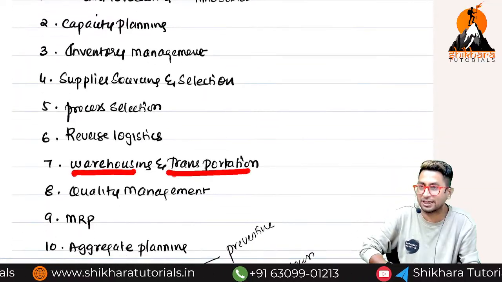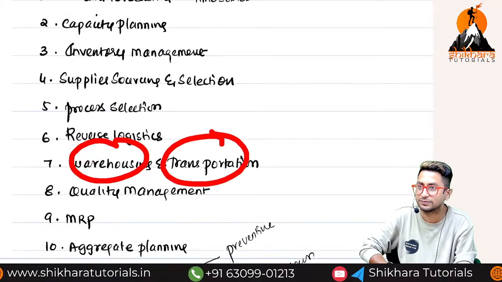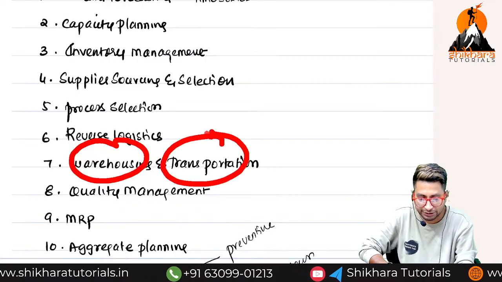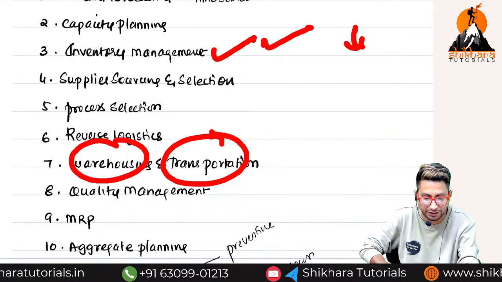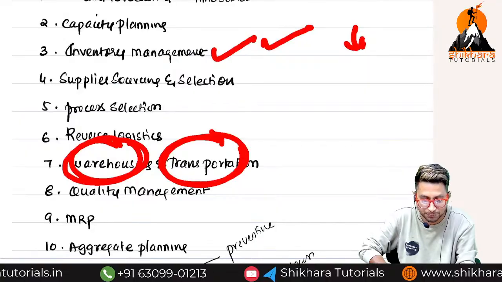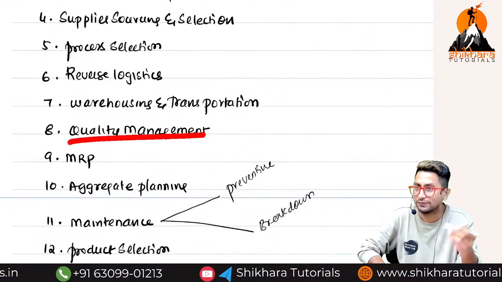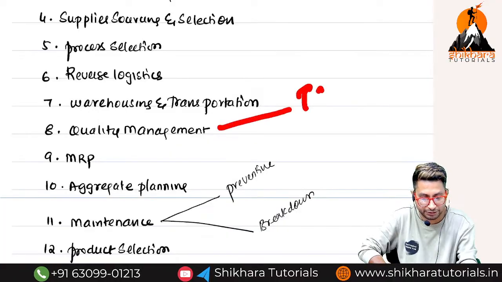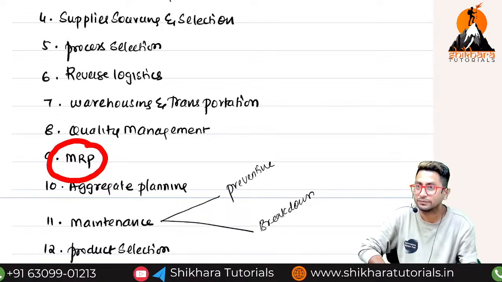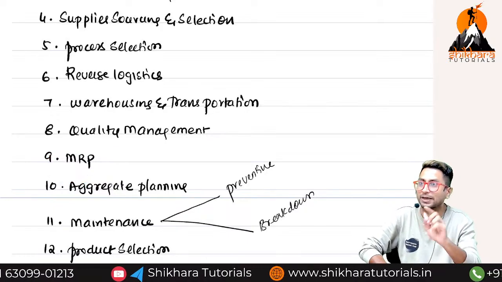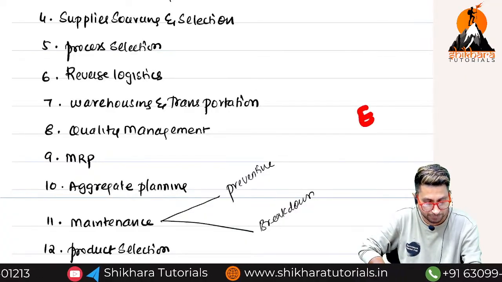Warehousing and transportation. Should warehousing and transportation cost increase or decrease? Decrease. You tell me. When inventory is managed properly, sales is happening on time, and very little inventory is there, warehousing cost and transportation cost will decrease. Then quality management, we already told. In quality management, they will take care of what? TQM. Then comes MRP, material requirement planning. Have you heard about the concept called ERP?